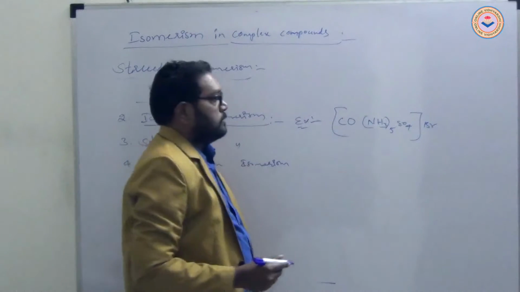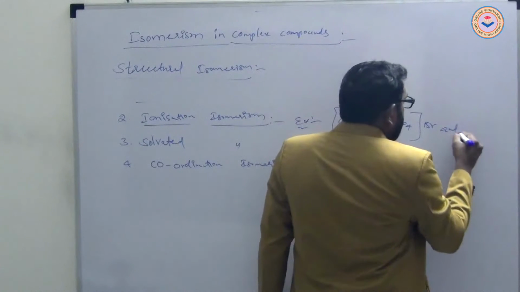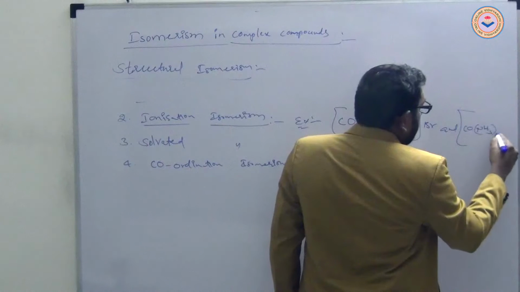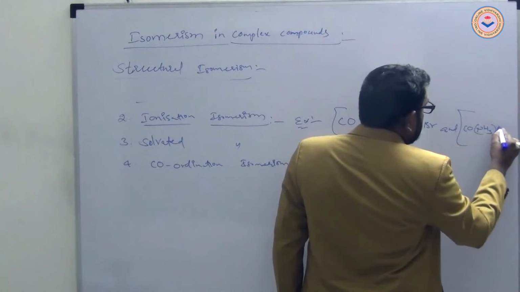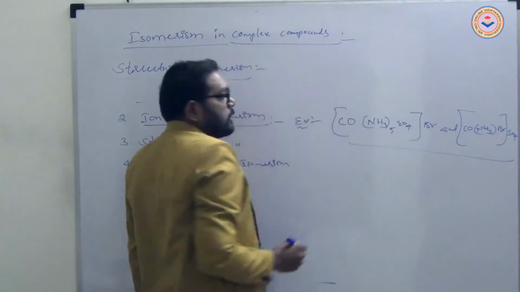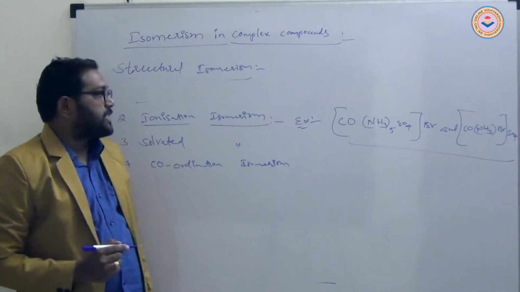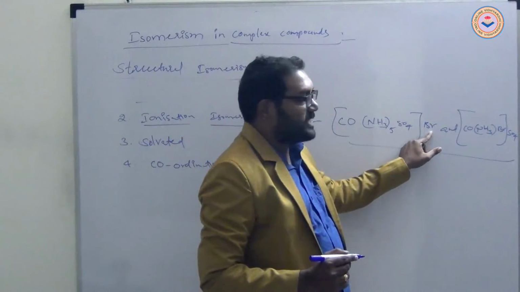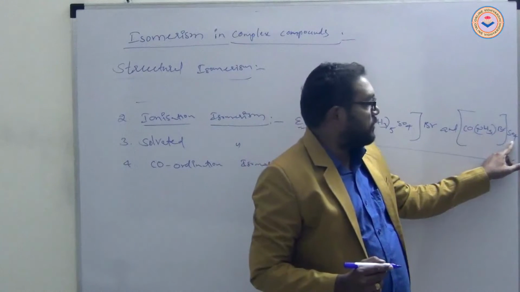Like this form is an ionization isomer, with cobalt. These two complex compounds act as ionization isomers. In the first one, bromine is a counter ion; in the second one, sulfate is a counter ion.